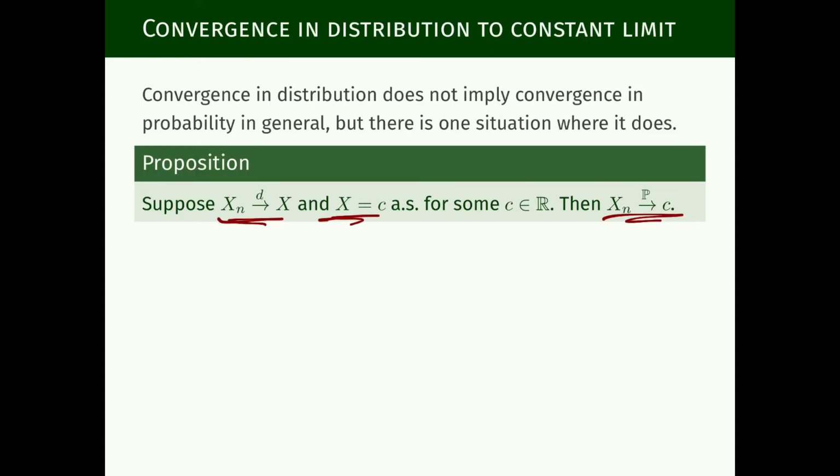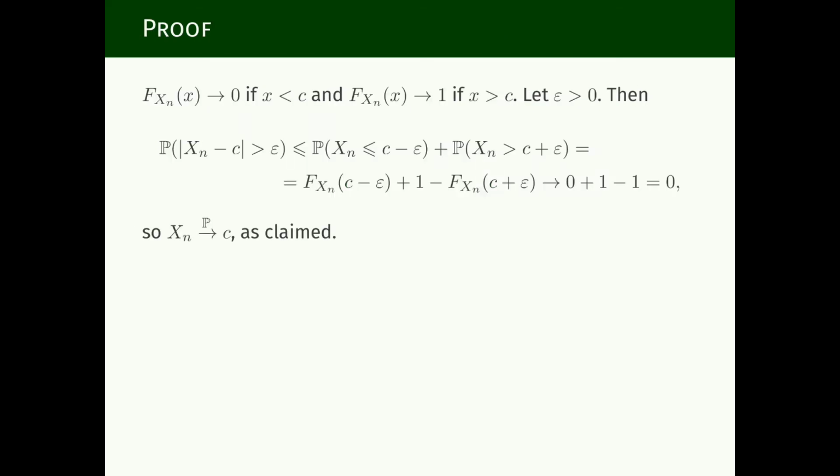So we start with the proof of the second proposition. We know that convergence in distribution does not imply convergence in probability in general, but we're going to show that in case the limiting distribution is degenerate and puts all the mass on the same number c, then there is convergence in probability. And the proof is rather simple.